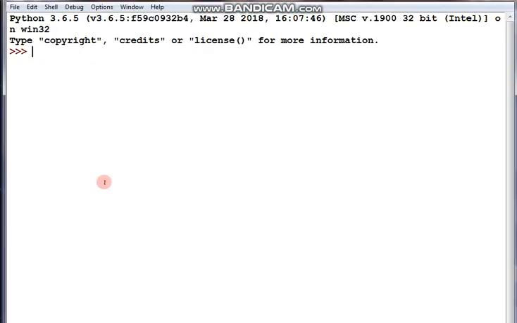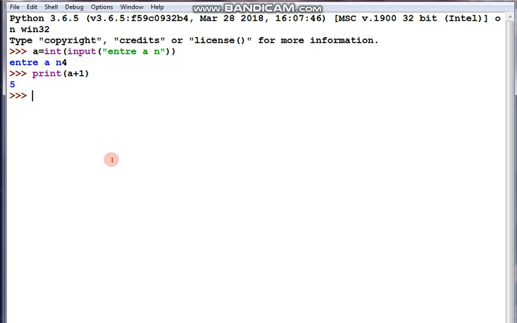Let's try practically. Here I am writing a equal to int of enter a number. I wrote in short. Okay, let it be, no problem. I didn't write input, so I have to write that also, input. Okay. Oh, sorry. Yeah. Now number 4. So print a plus 1. Is it working or not? See, yes, it's working fine.